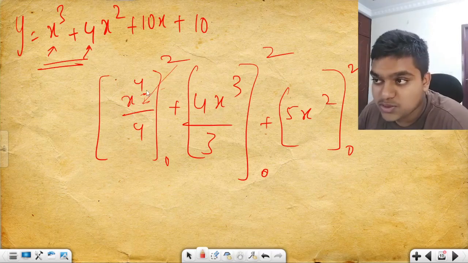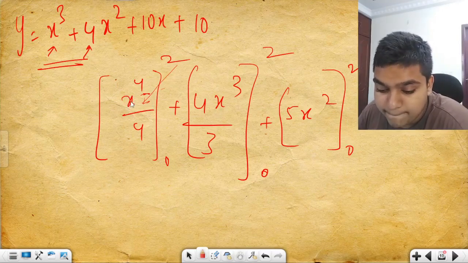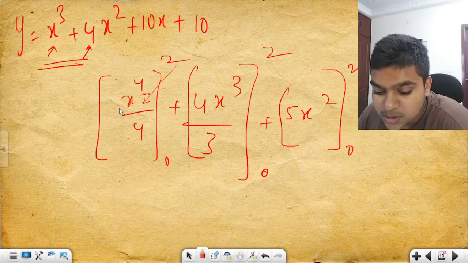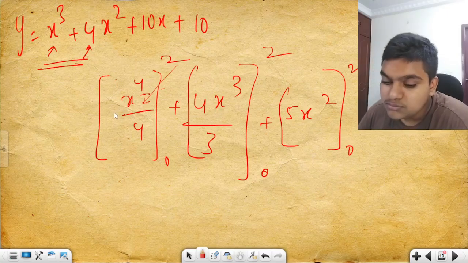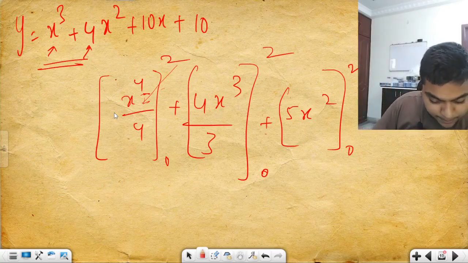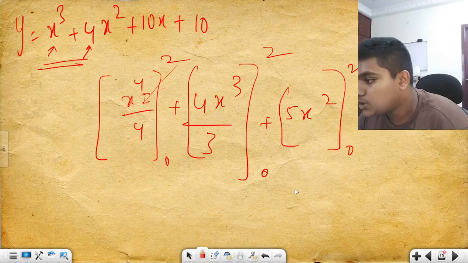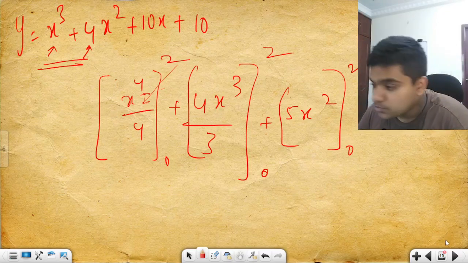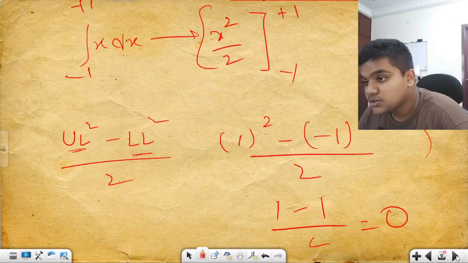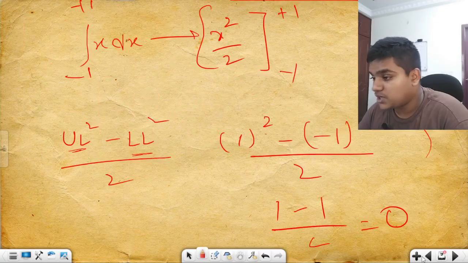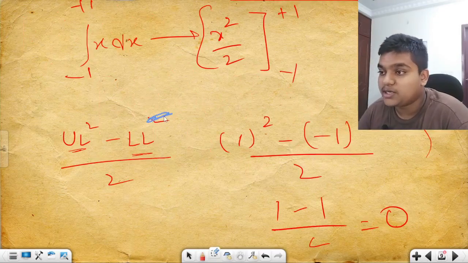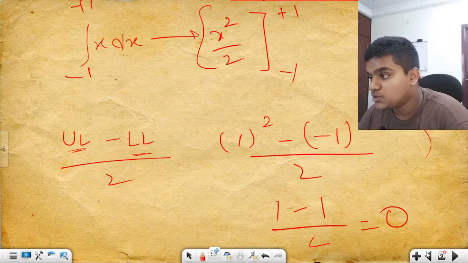Is it upper limit squared minus lower limit squared by 2, or only this one? Wait a minute guys, it is not squared, sorry, it is only this one.